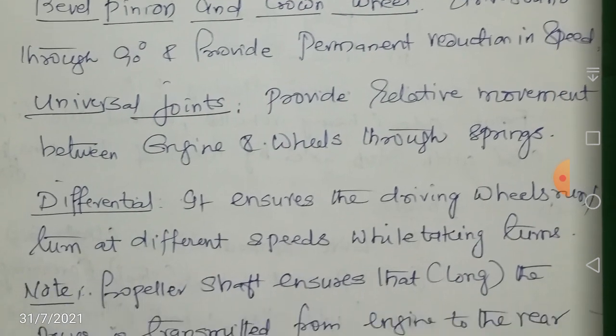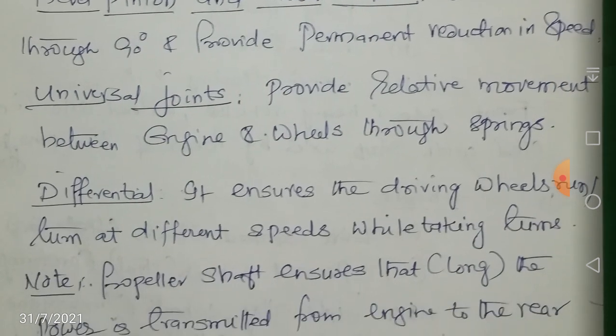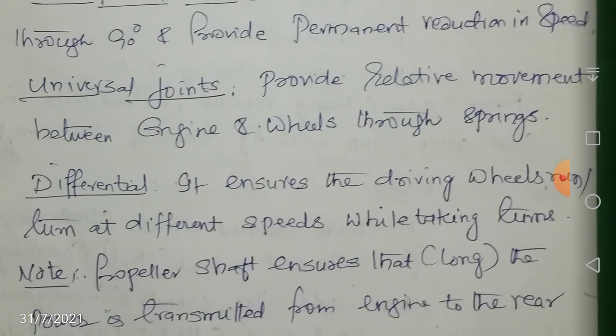Then comes your universal joint, also called universal coupling, and sometimes also called hooks coupling or hooks joint. Let us see what it will do. The universal joint will provide relative movement between the engine and wheels through springs. Springs are going to connect the engine and wheels, and through them the universal joint provides relative movement. That is the main purpose of using a universal joint, universal coupling or hooks coupling.